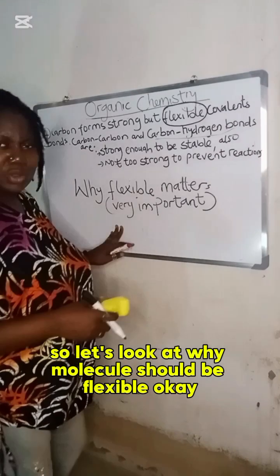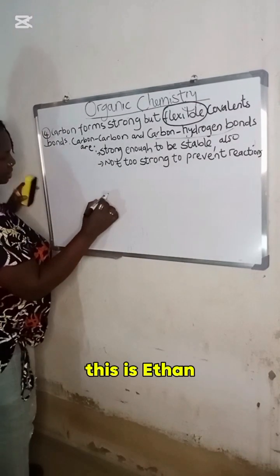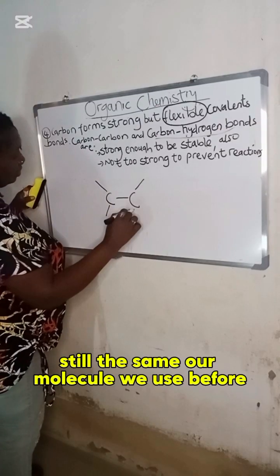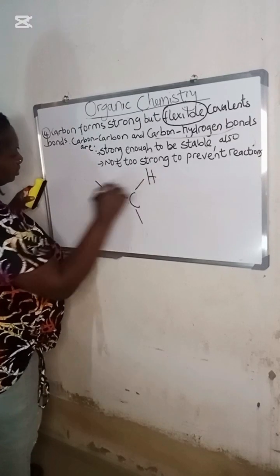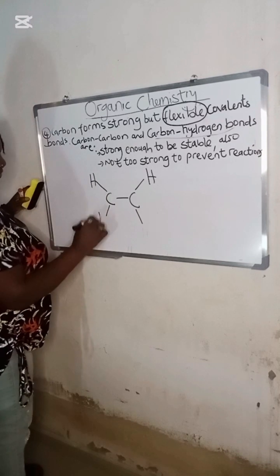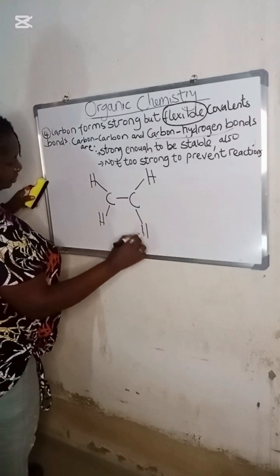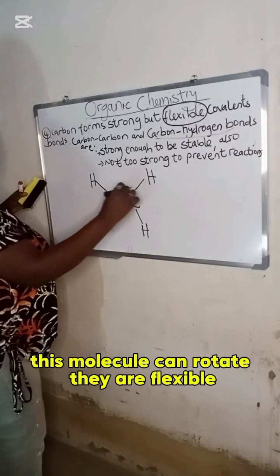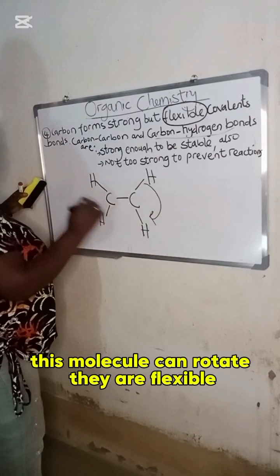So let's look at why molecules should be flexible. Okay, this is ethane. Still the same molecule we used before. This molecule can rotate. They are flexible.